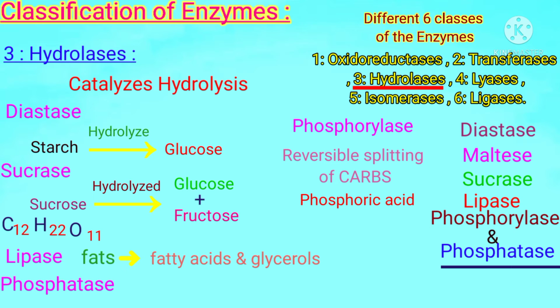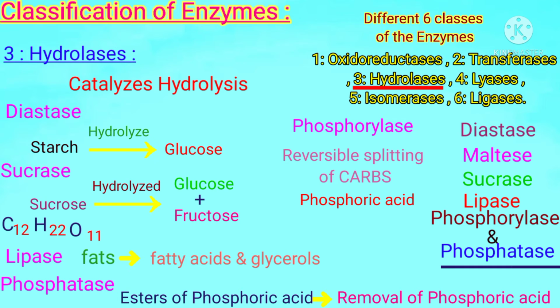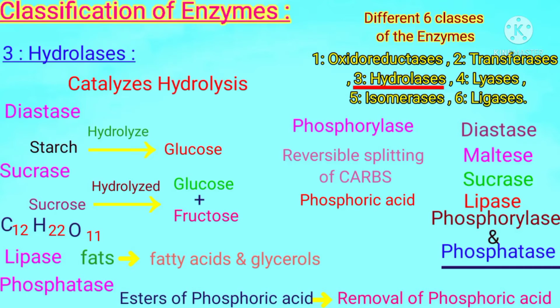Phosphatase is also a digestive enzyme which speeds up the removal of phosphoric acid from the esters of phosphoric acid. Students, from this whole description, we can see that all of these enzymes follow the first rule of nomenclature.